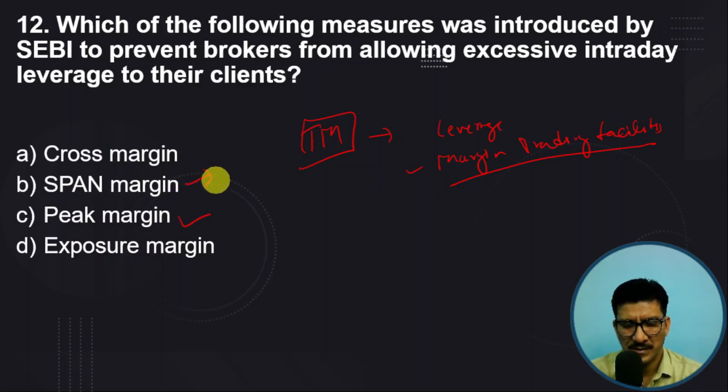A SPAN margin is calculated for the initial margins. Exposure margin is any extra margin taken on top of initial margins. A cross margin is based on whether you have an exposure in the cash market and the derivative market. So here, for intraday leverage, in order to check that, the peak margin is to be checked.